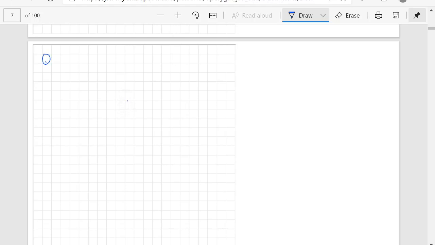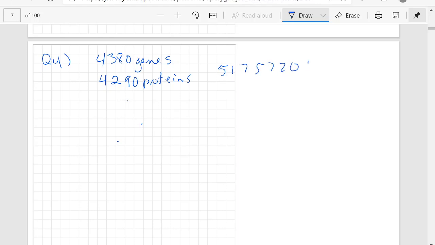Okay, so this is question 4 for me. I've got the genome of E. coli being 4,380 genes, and those genes encode 4,290 proteins. And we also heard that we've got 5,175,720 base pairs, right? But this is question 4. I think question 5 builds off of this.